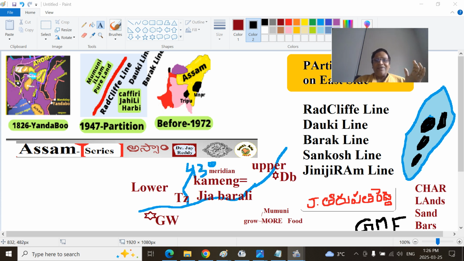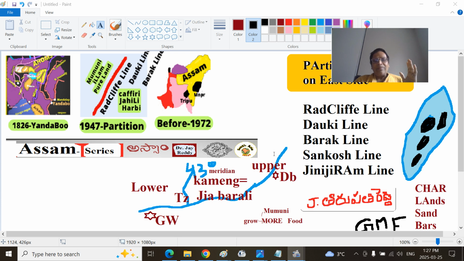This is the Jia Barali river, that is on the west side. There is a bigger town called Tejpur town. Guwahati here, Tejpur, Dibrugarh is also, all these are on the Brahmaputra river. This is the upper Brahmaputra valley region. This is the lower Brahmaputra valley region.